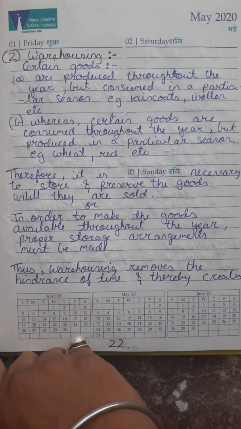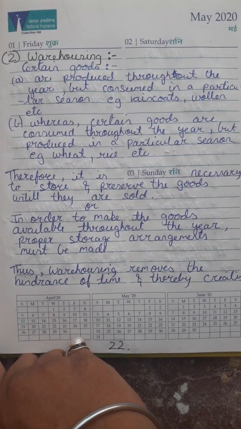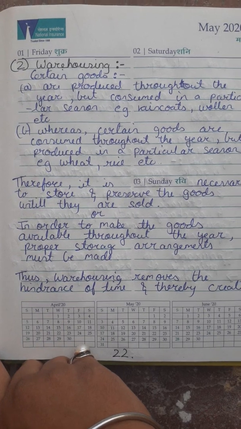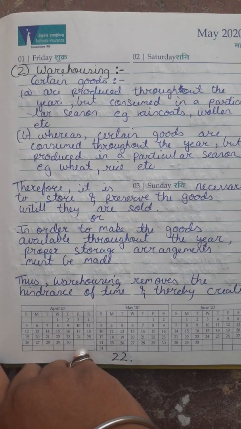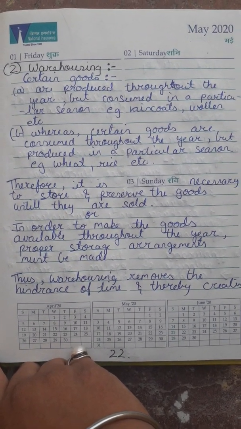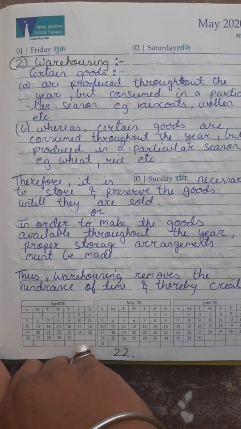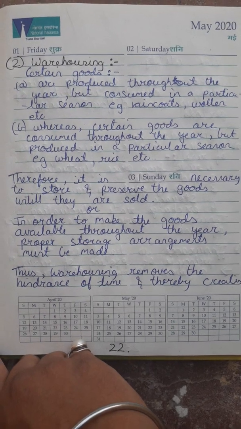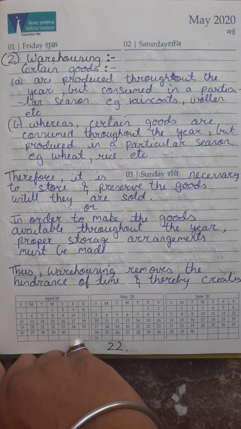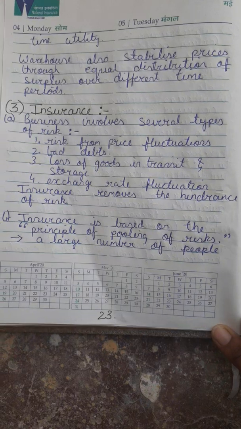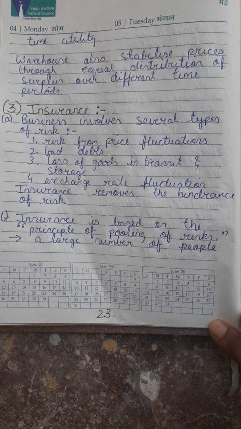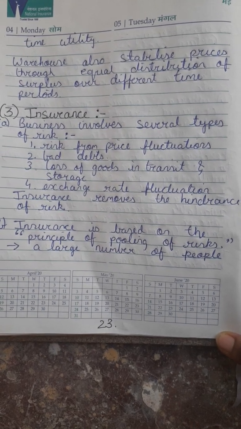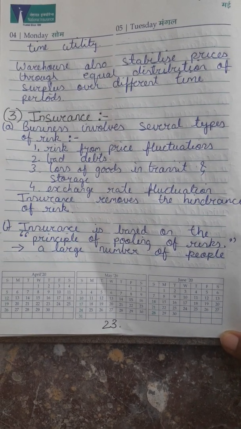Therefore, it is necessary to store and preserve the goods until they are sold. Or, in order to make the goods available throughout the year, proper storage arrangements must be made. And this is possible through warehousing. Warehousing thereby helps to remove the hindrance of time and creates time utility. Warehousing also helps to stabilize prices through equal distribution of surplus over different time periods.